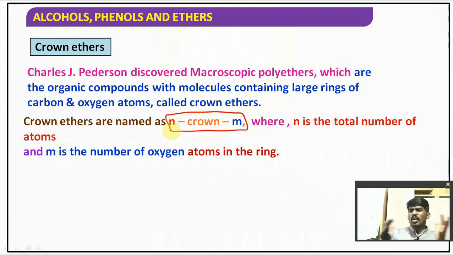These are large molecules, macrocyclic polyethers, consisting of large rings of carbon and oxygen atoms. N crown M is the name, where N is the total number of atoms. Total how many atoms are there? And M is the number of oxygen atoms. Only oxygen atoms we should consider for M. N stands for the number of carbon as well as oxygen atoms.